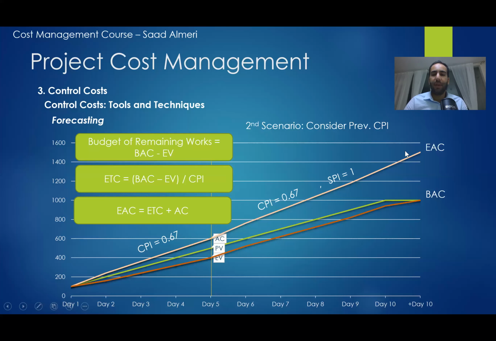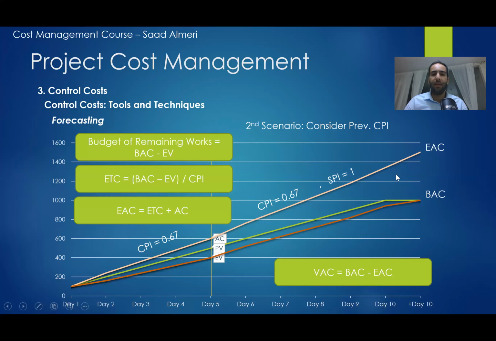There is another way to calculate the EAC, because we have in this project a 1,000 total divided by a CPI, which is in this case 0.67. 1,000 divided by 0.67 equals 1,500. And the VAC here is always the same, which is the BAC, the budget at completion, minus the EAC. And in this case, it equals minus 500.